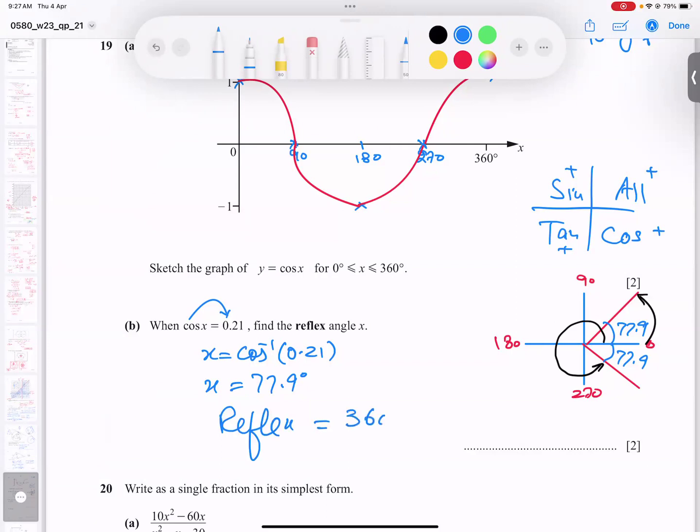So 360 minus 77.9. Okay, so the answer is coming 282.1.